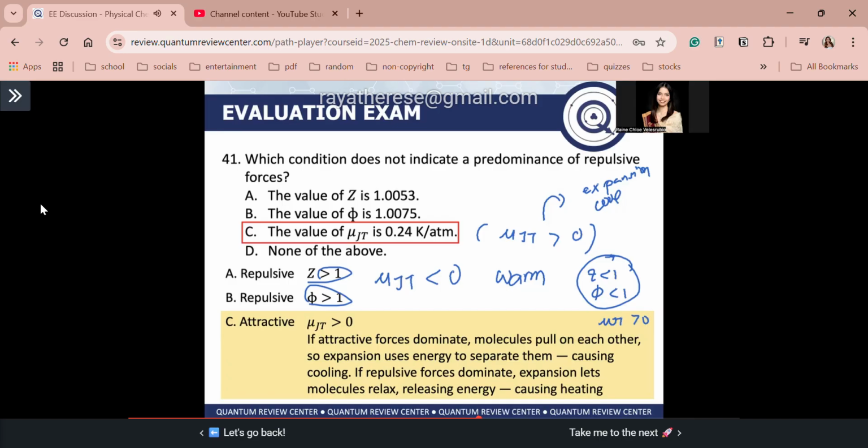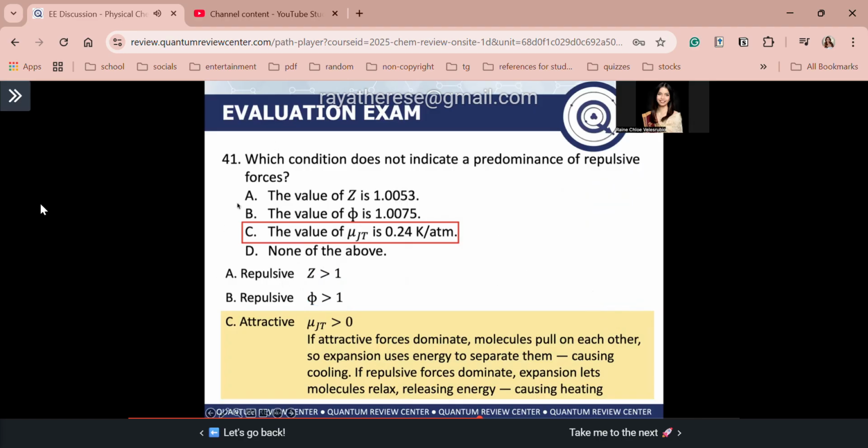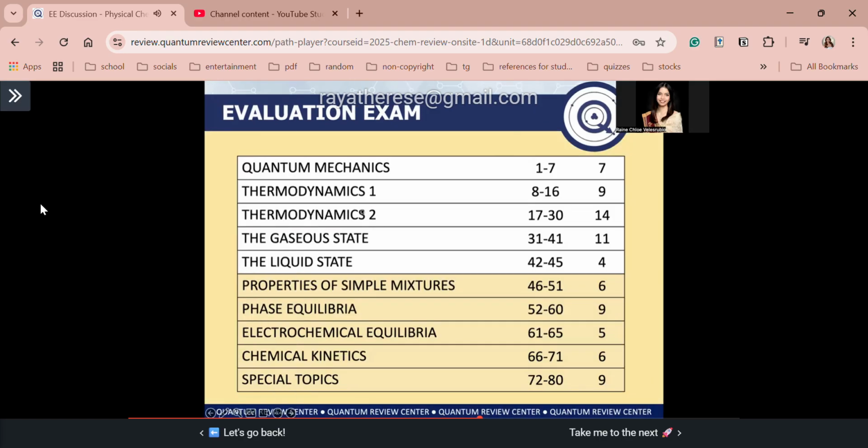Basically guys, the attractive dominating forces, when forced to expand, they lose energy. That's why they cool upon expansion. That's why for attractive forces, mu JT is greater than 0. Okay? So we are done with the gaseous state. Now, let's proceed to the questions on the liquid state. So we have 4 questions.